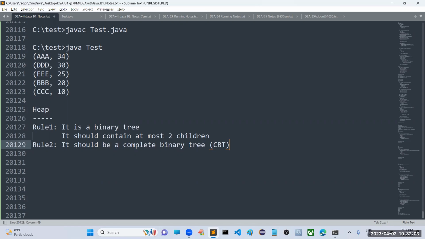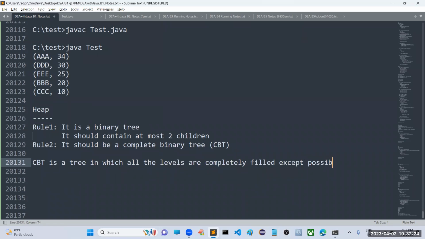A complete binary tree, CBT, is a tree in which all the levels are completely filled, except possibly the last level. Except the last one, all the remaining levels are completely filled, and nodes are filled from top to bottom and left to right.